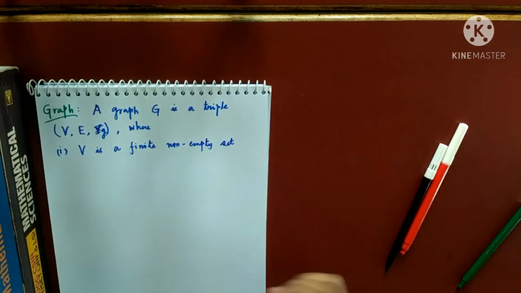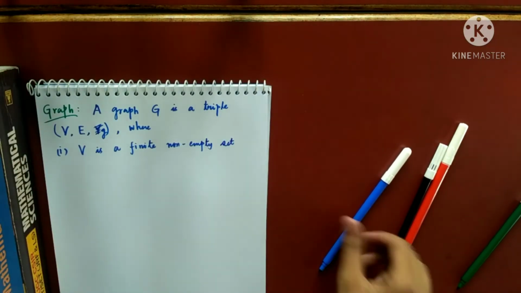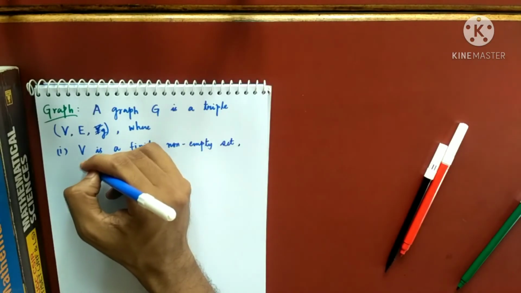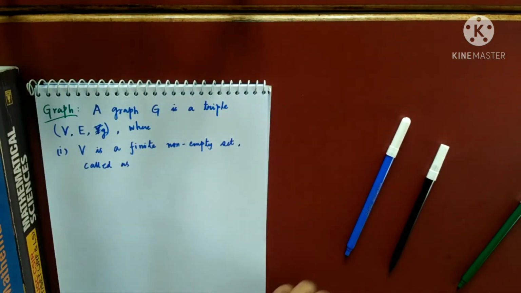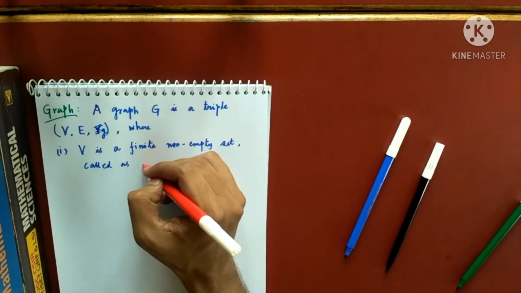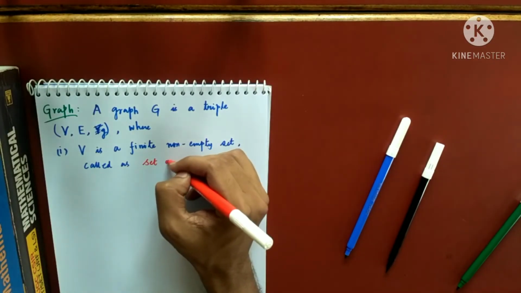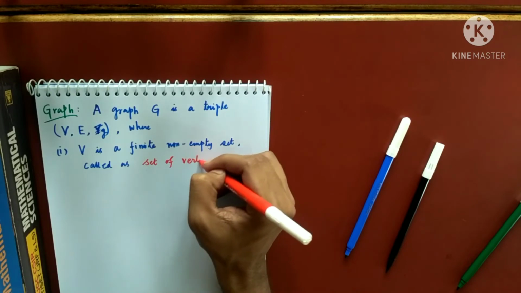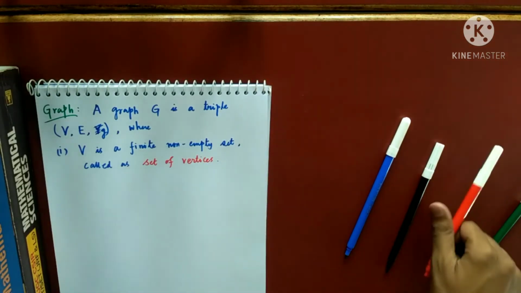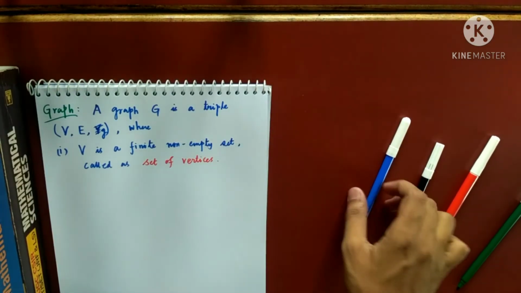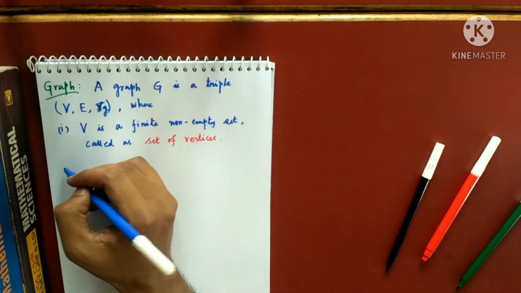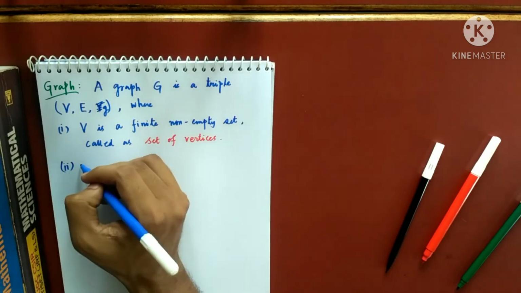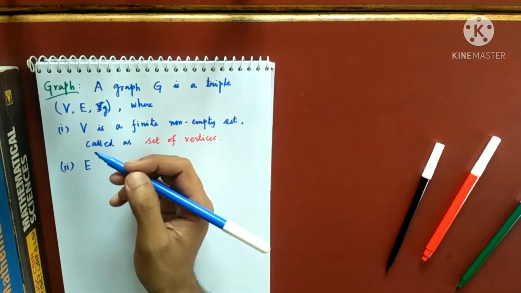It has a name: it is called the set of vertices. Number two, what is E?